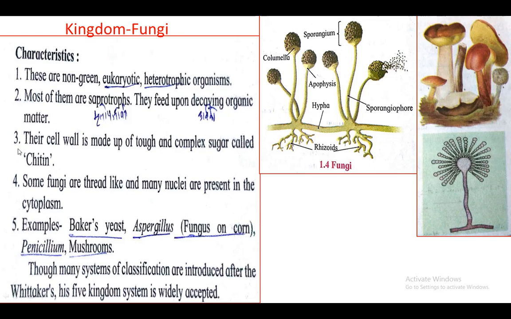Then third characteristic, their cell wall is made up of a tough and complex sugar called chitin. Then fourth characteristic, some fungi are thread-like and many nuclei are present in the cytoplasm.